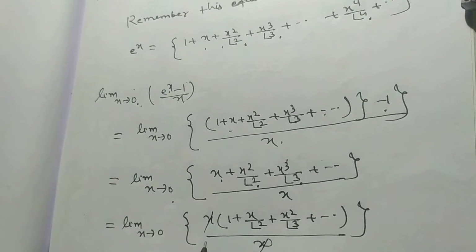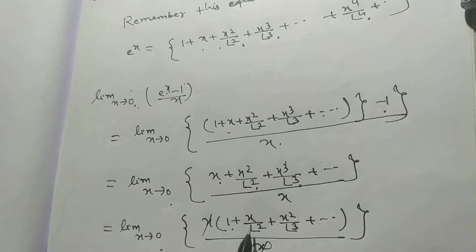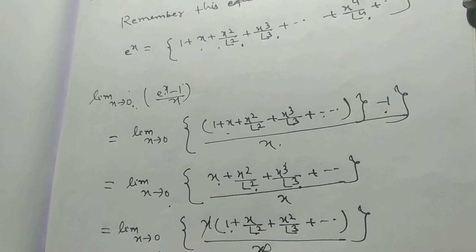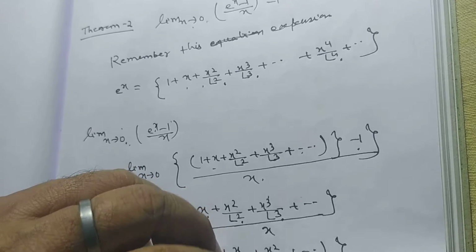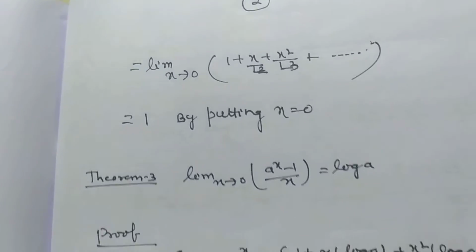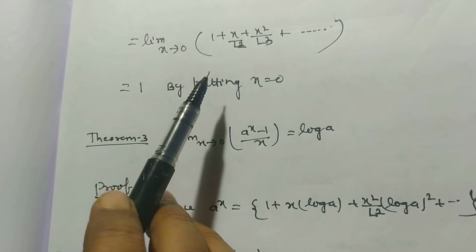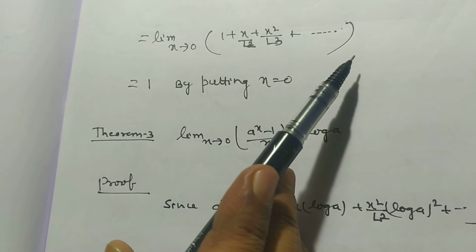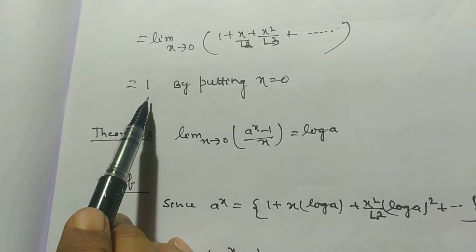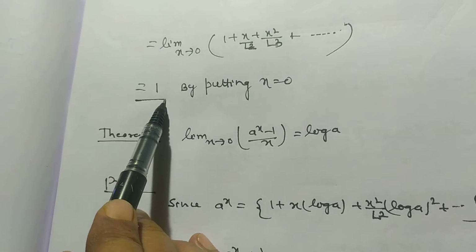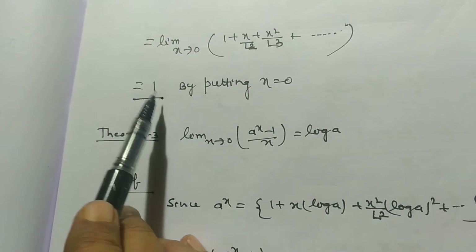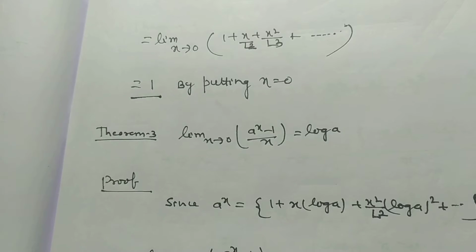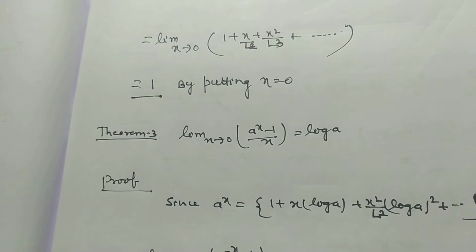So it is limit x tends to 0, 1 plus x by factorial 2, plus x square by factorial 3 and so on. So by putting x is equal to 0, we have limit x tends to 0, e to the power x minus 1 by x is equal to 1.